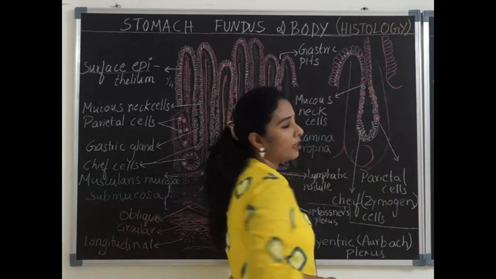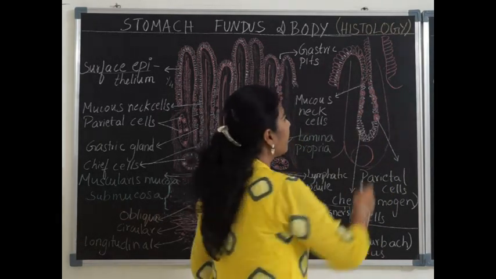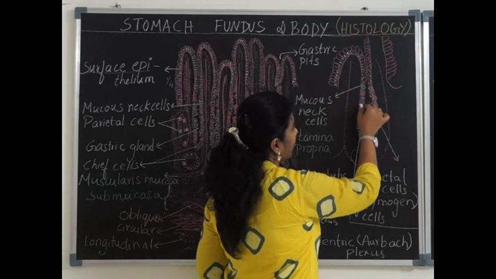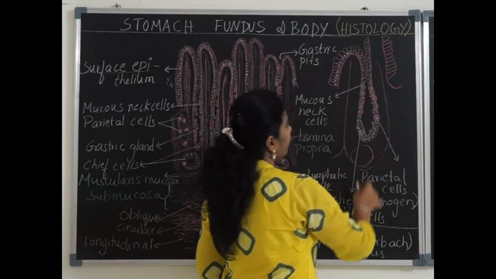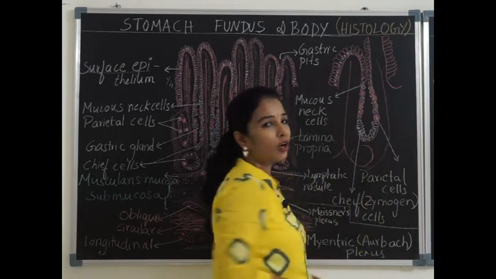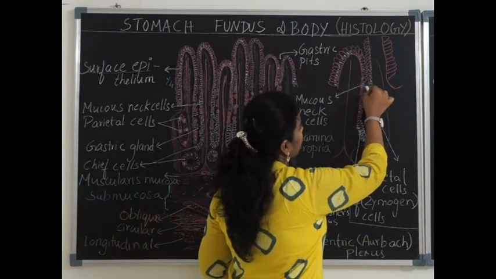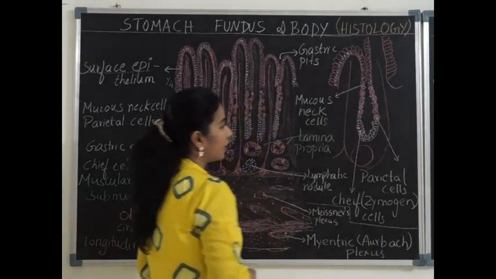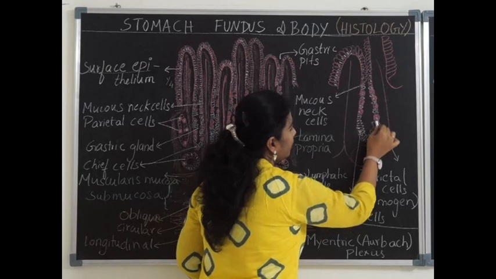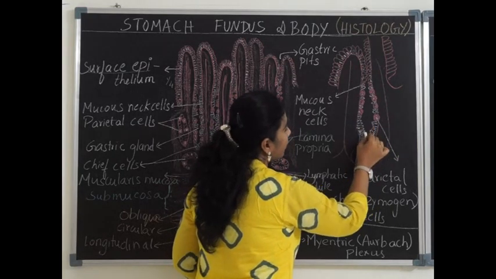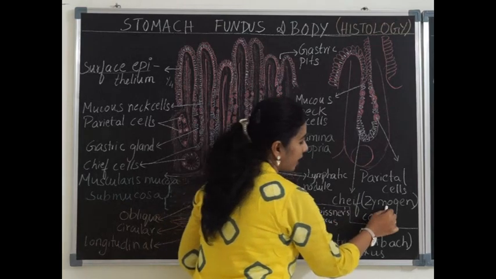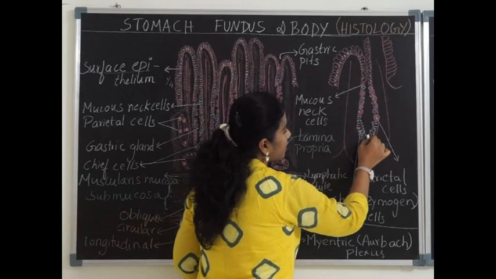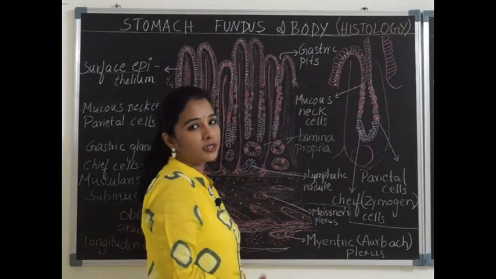The parietal cells are eosinophilic, so they appear brightly pink, and they push the basement membrane and occupy the lamina propria, giving a beaded appearance. These parietal cells, also called oxyntic cells, are more prominently seen in the upper part of the gastric gland. Near the basal part of the gastric gland, there are basophilic cells called chief cells, zymogen cells or granular cells. The chief cells or zymogen cells produce pepsin.